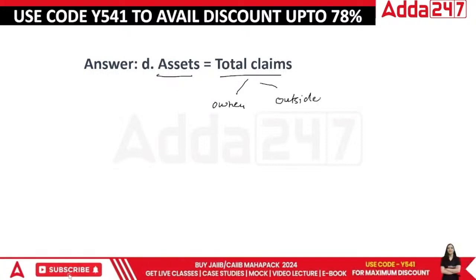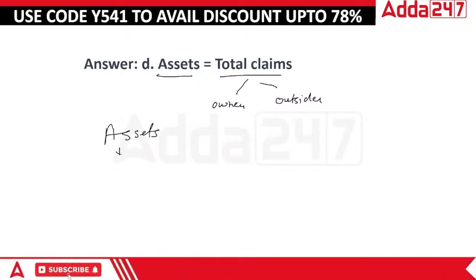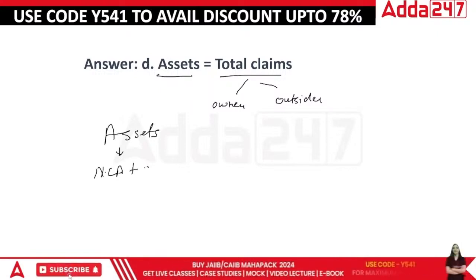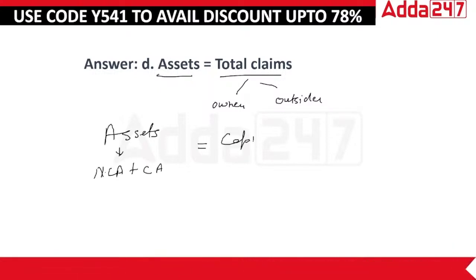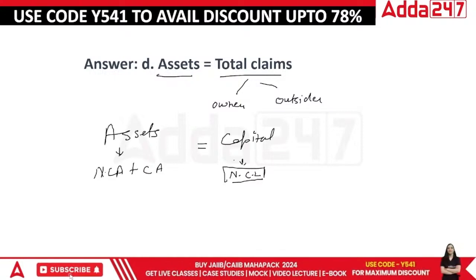Both are included. So can I say whatever assets we have, be it long term or short term, that means non-current assets plus current assets, is because of owner's money and outsiders' money. Capital is always long term. So it's a non-current liability portion, or it is actually written as a separate item altogether.